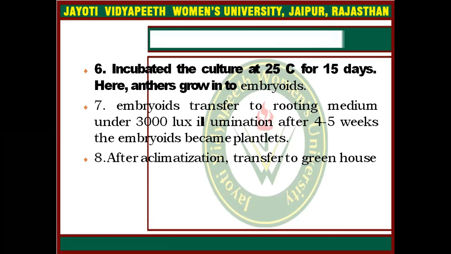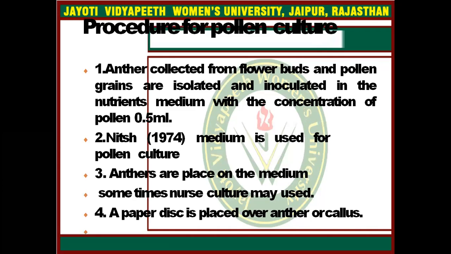Then embryoids are transferred to the rooting medium under 3000 lux illumination. After 4 to 5 weeks, the embryoids become plantlets. After acclimatization, they are transferred to the greenhouse. These plants are haploid in nature.